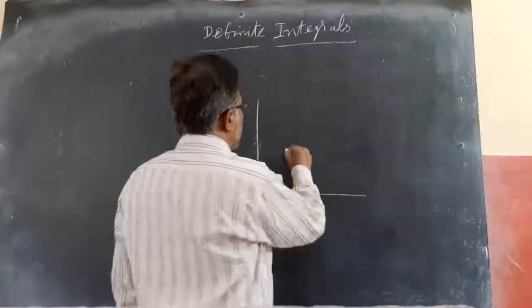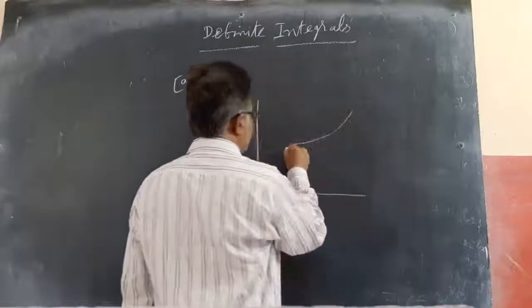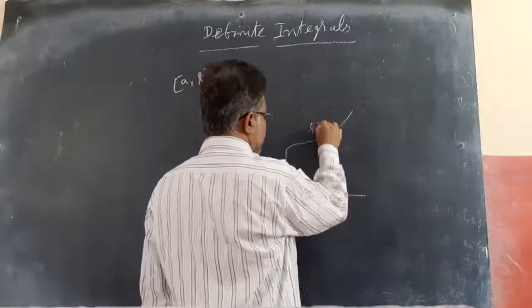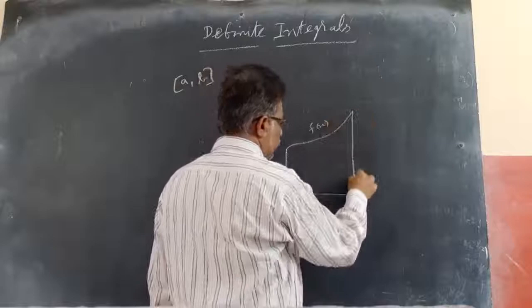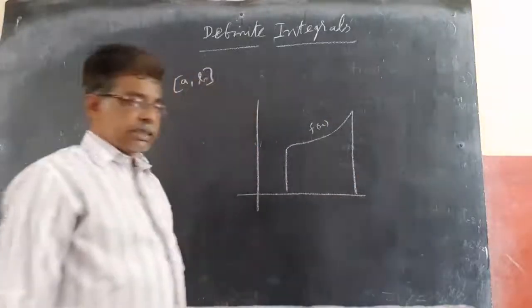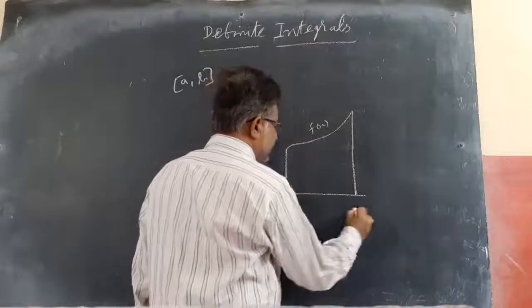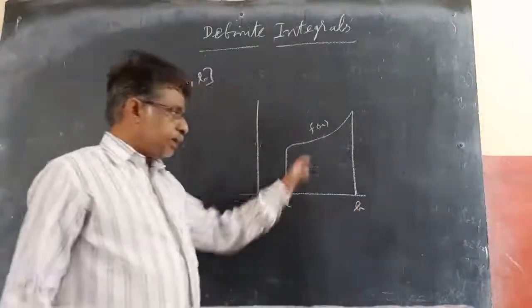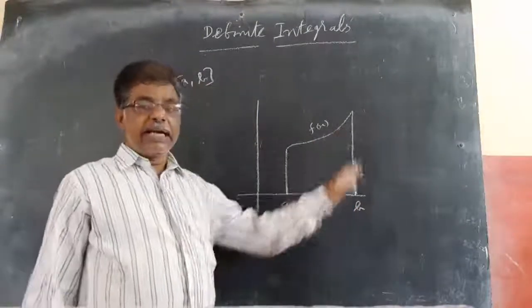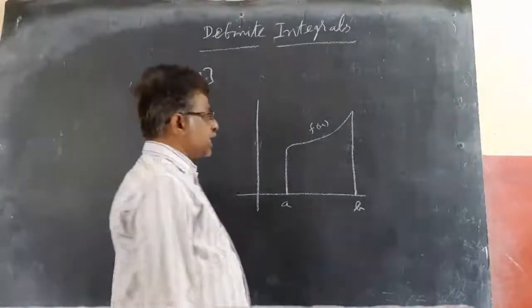Means, if f of x is a function like this, a curve like this, with this being A and this being B, I am partitioning or dividing it into different rectangles.